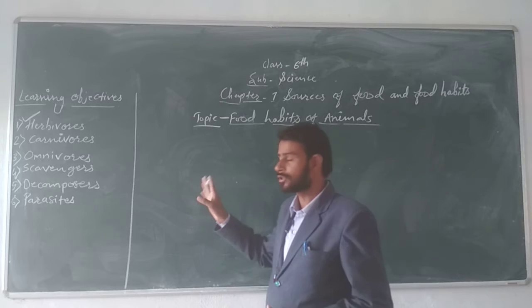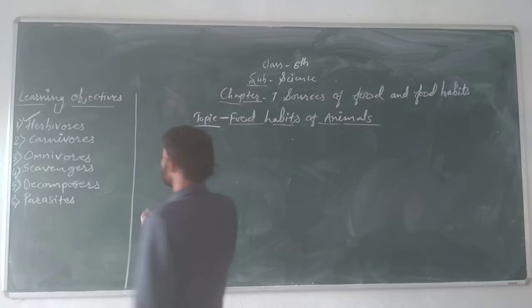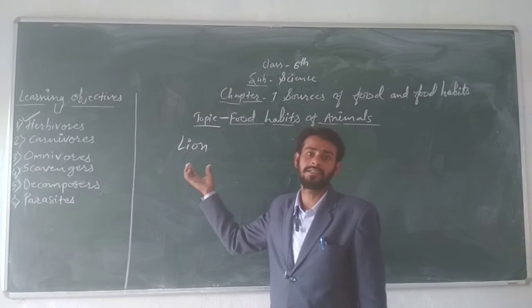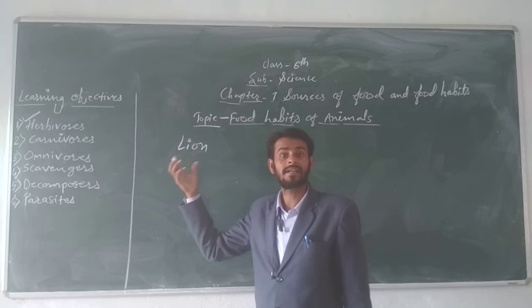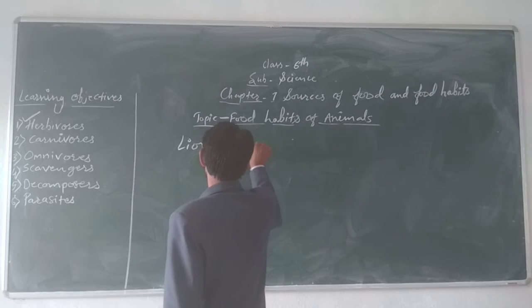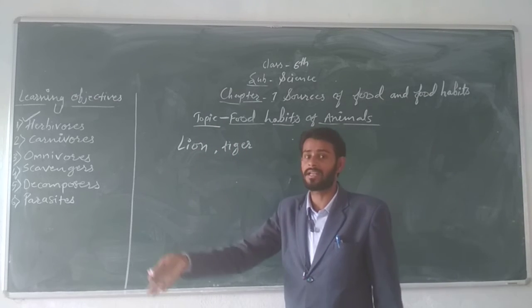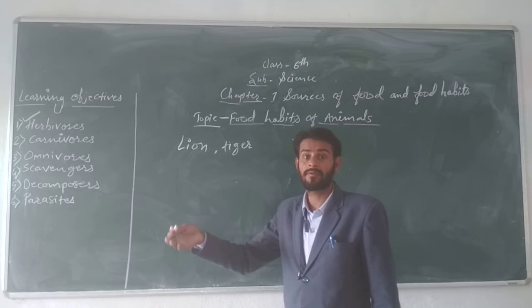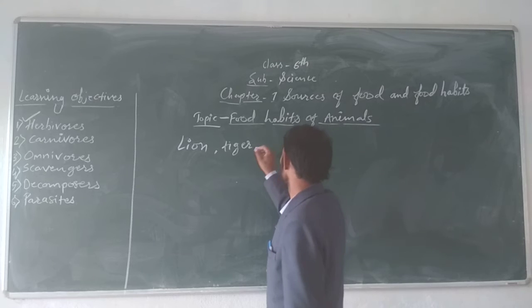Look at a few examples of carnivore animals. As you know, lion. Lion always hunts other animals and eats their flesh. So lion is a carnivore animal. Tiger is also the same as lion. It also hunts other animals and eats their flesh, so tiger is also a carnivore animal.